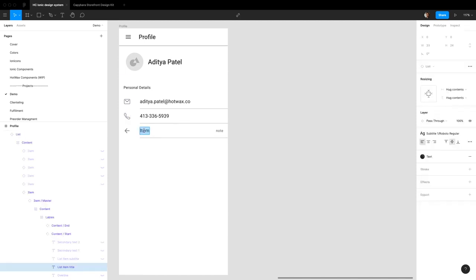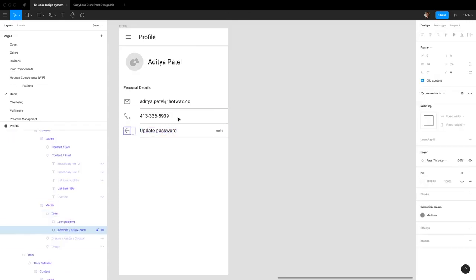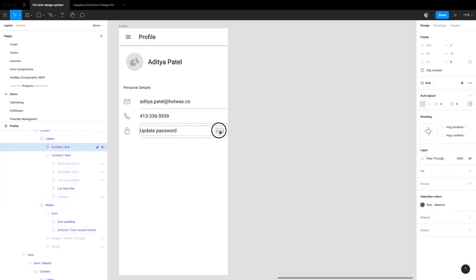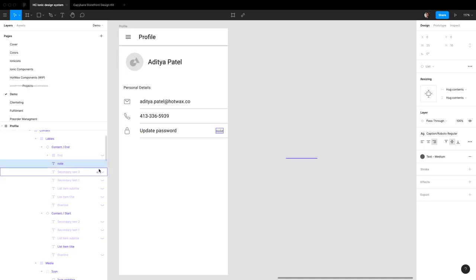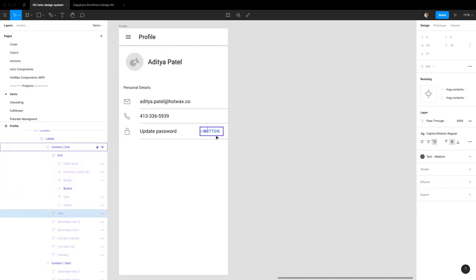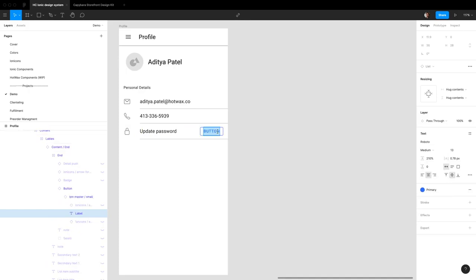And I think for the last item we can add kind of like a password update section. So we can just name this update password. Put a lock kind of icon here. Let's see what we have. So lock. Yeah, perfect. Let's just use this. And instead of a note here, I think I want to throw in a button here. And it'll be change.